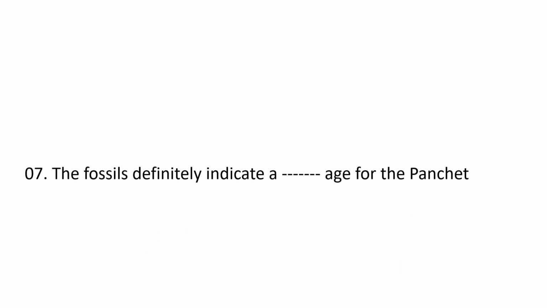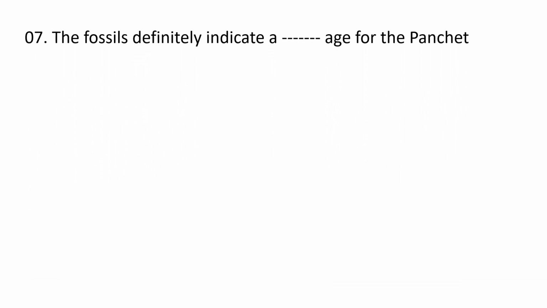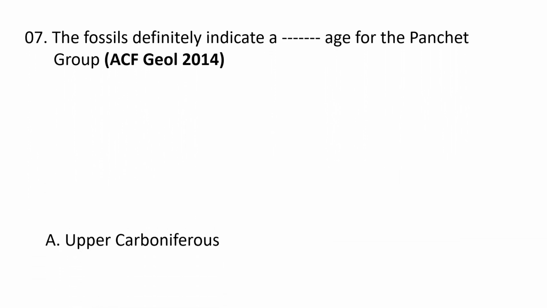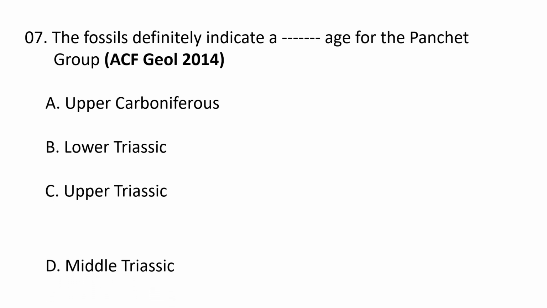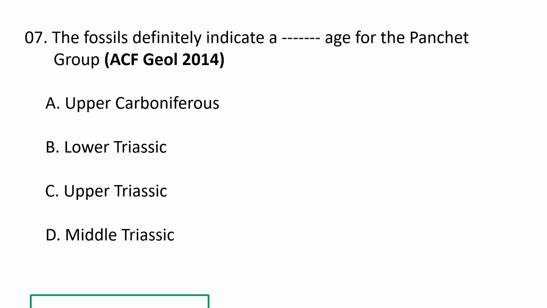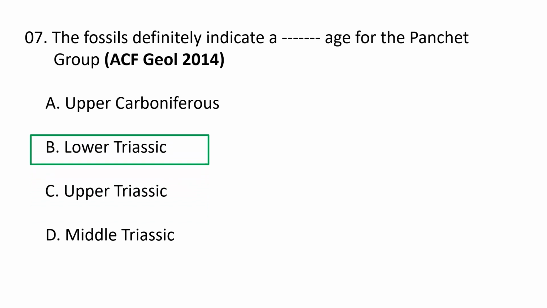Next question. The fossils definitely indicate dash age for the Panchet group. So, A. Upper Carboniferous, B. Lower Triassic, C. Upper Triassic, D. Middle Triassic. The fossils indicate the Lower Triassic age of the Panchet group. So, B is the correct option.